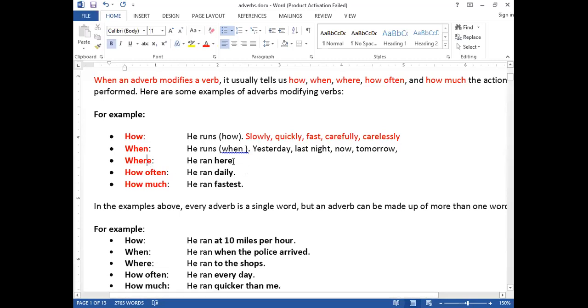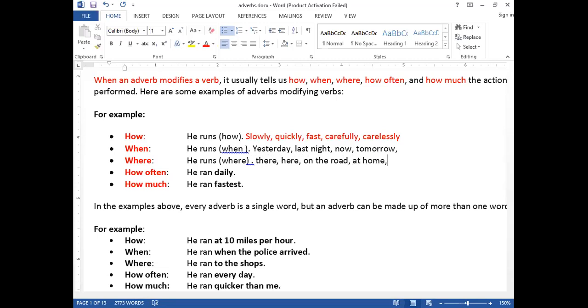So we have where, the next one. For example, if I say he runs. Where does he run? If I say there, what is there? It's an adverb. He runs here. Here is called an adverb. He runs on the road. On the road is called an adverb. Clear? He runs at home.